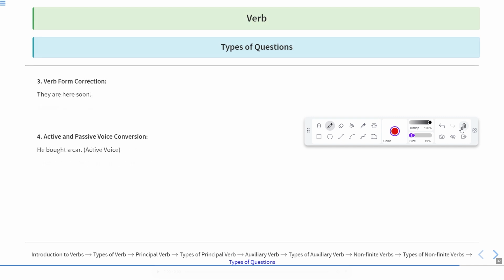The next type of question is verb form correction. "Now, they are here soon." Is the sentence correct? No. "They will be here soon." They are here soon, because this is going to happen very soon.